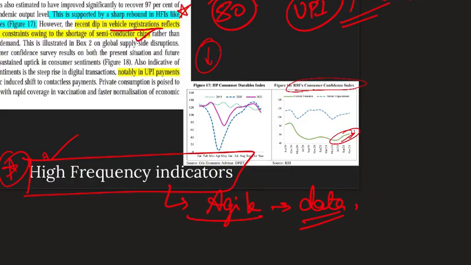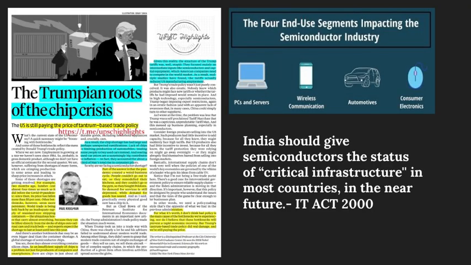How did we come to that conclusion? Based on this agile framework and high frequency indicators. Please note this point, high frequency indicators. A beautiful example of UPI.